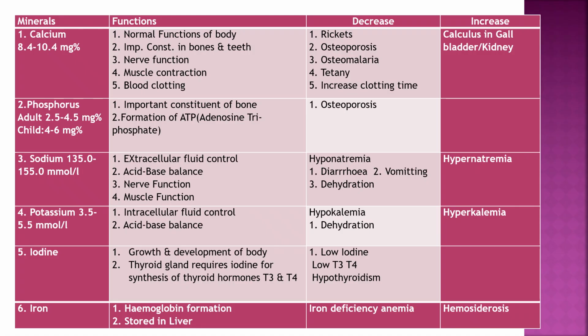Third, sodium, 135 to 155 millimoles per liter. Function: extracellular fluid control, acid base balance, nerve function, muscle function. Decrease: hyponatremia, seen in diarrhea, vomiting, dehydration. Increase: hypernatremia.